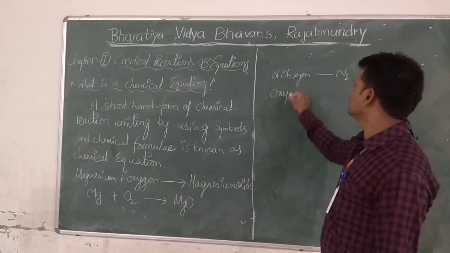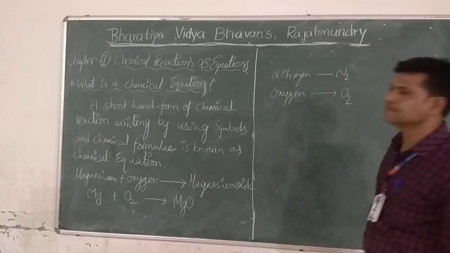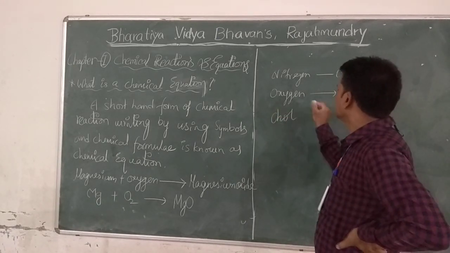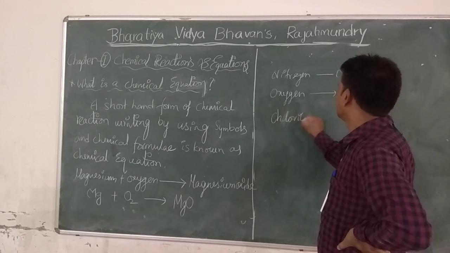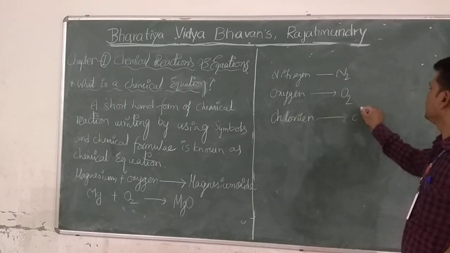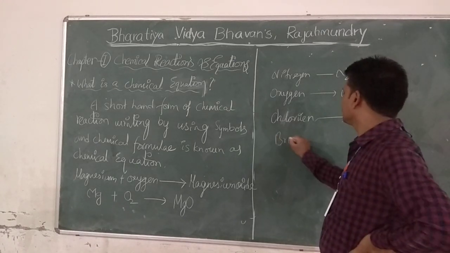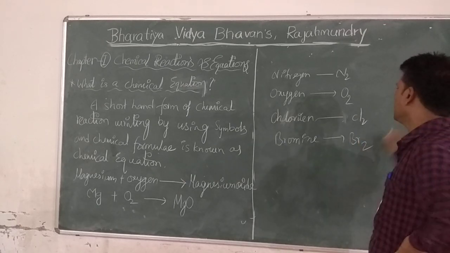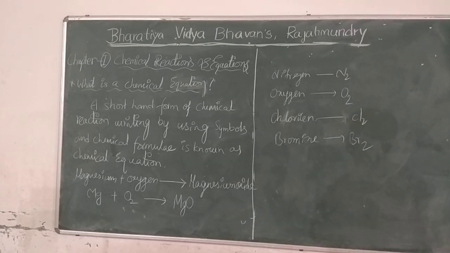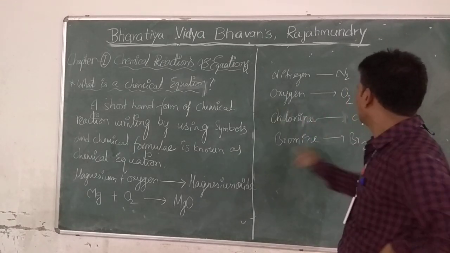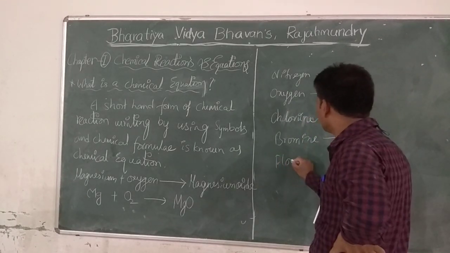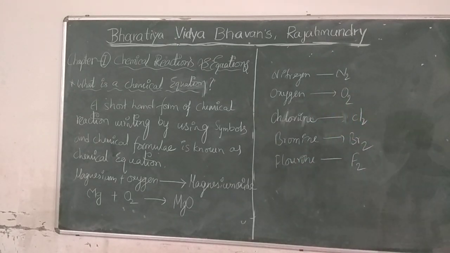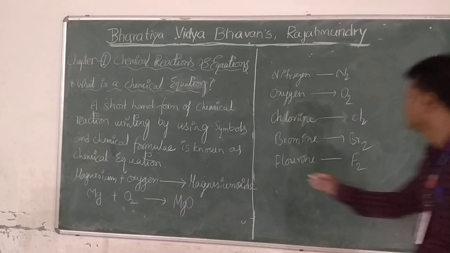In the case of nitrogen, you have to write N2 only. Oxygen means you have to write O2 only. Chlorine, Cl2 only. Bromine, Br2 only. Fluorine, F2 only. In this way, iodine.